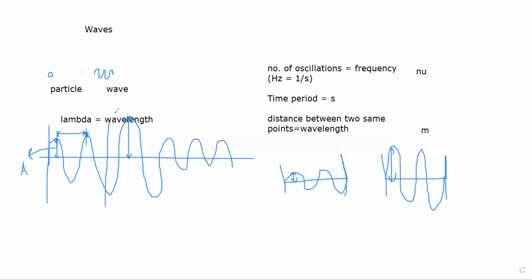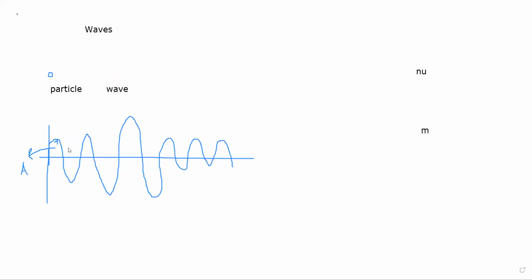Now, we'll try to understand more about what are the different types of waves. Now, there are two different types of waves which are very important to understand.